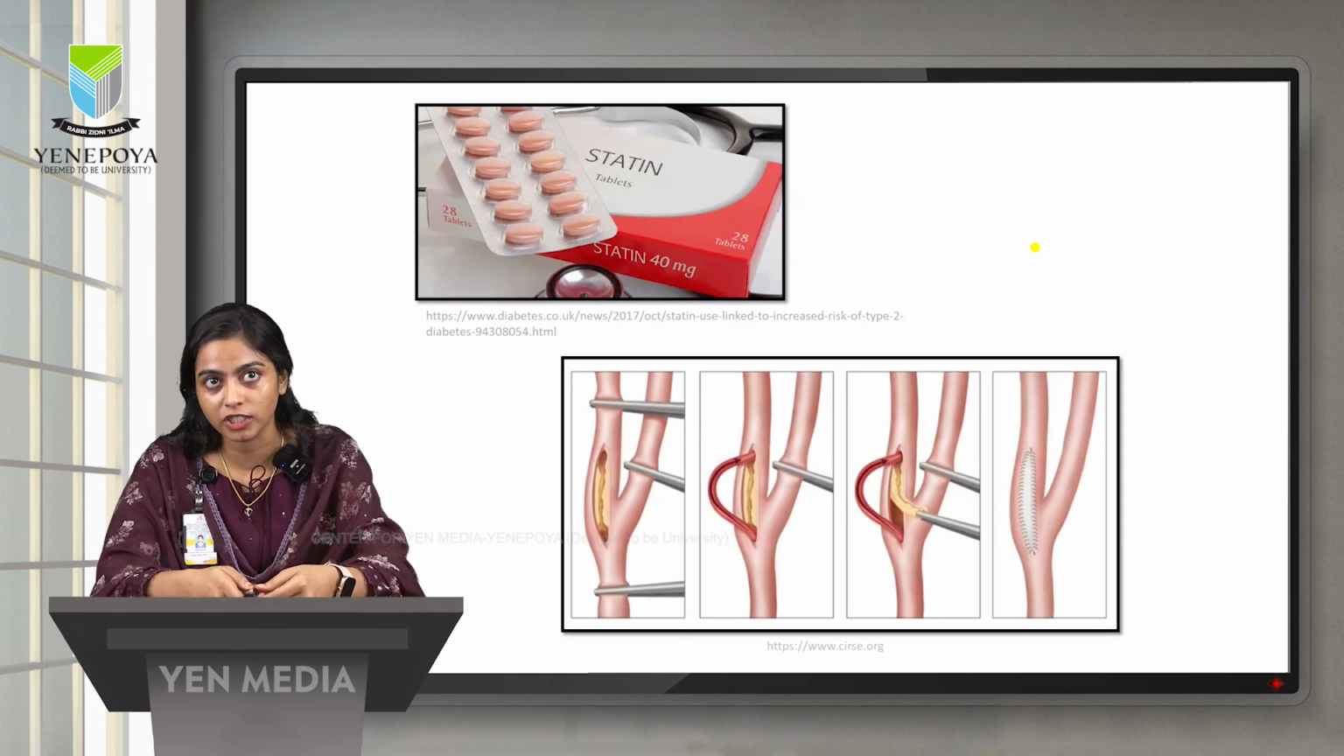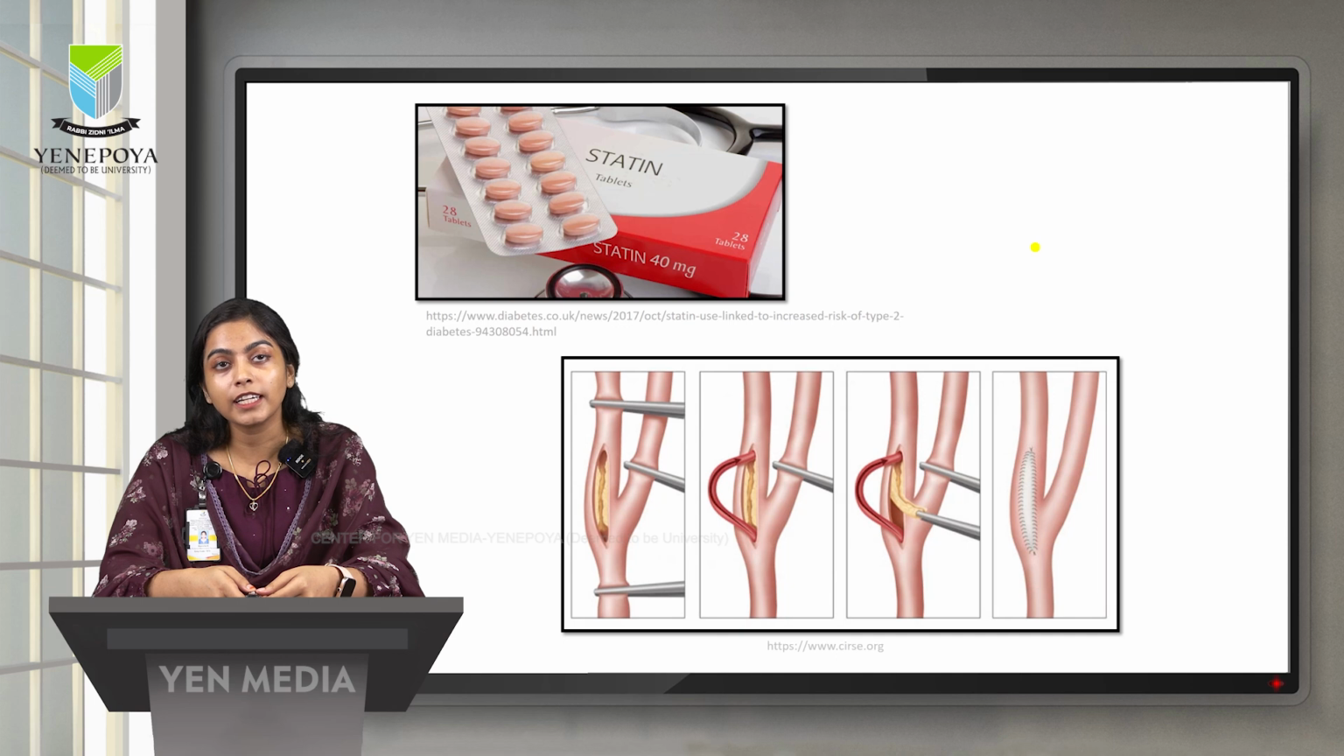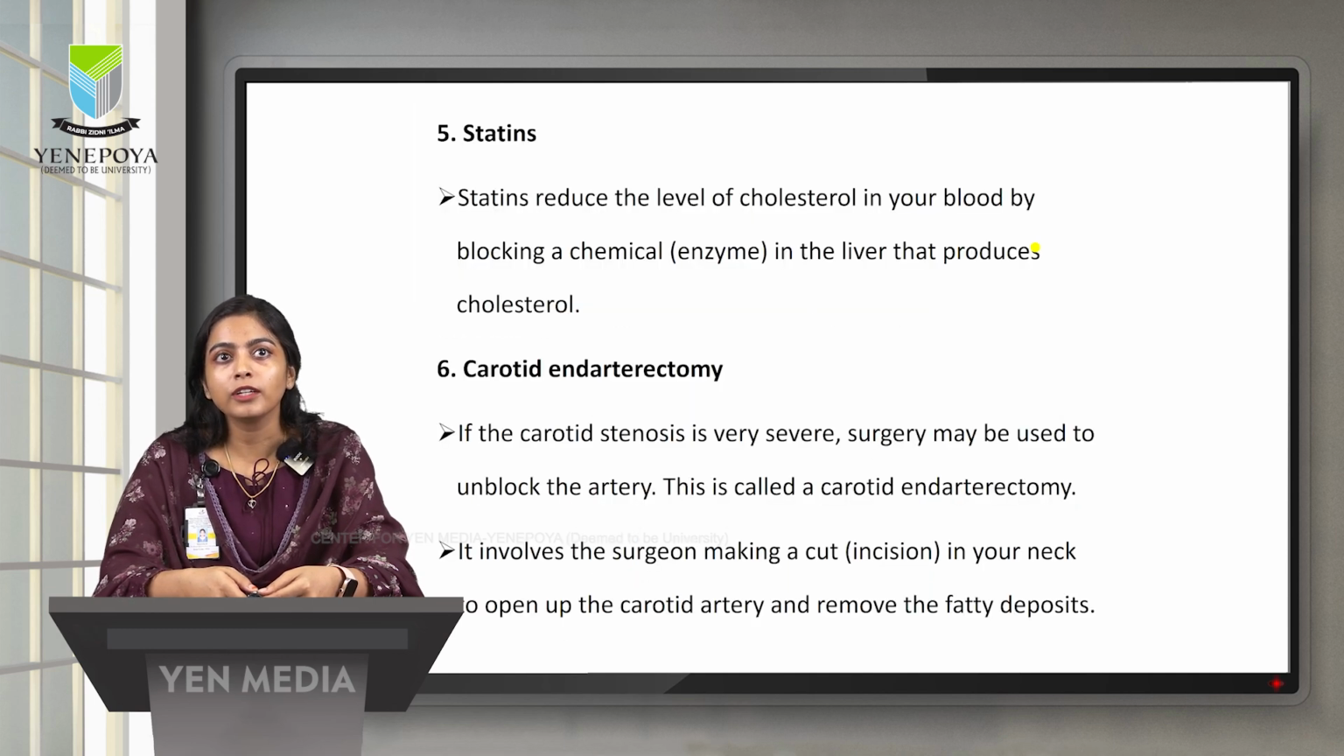As you can see in the picture, the statin is basically used to reduce the level of cholesterol in the body, which is the major risk factor for stroke patients. So how does it reduce? It goes and blocks the chemical or the enzyme present in the liver that produces cholesterol.